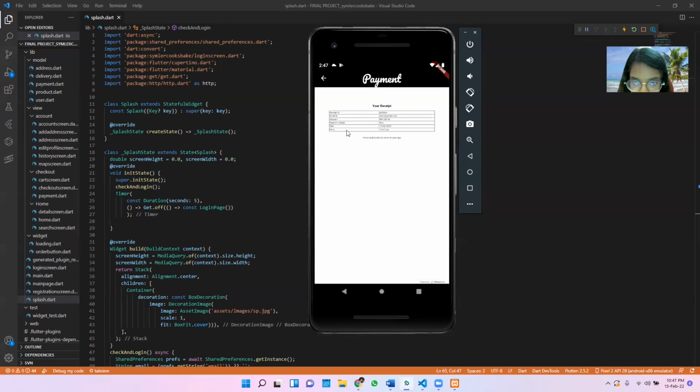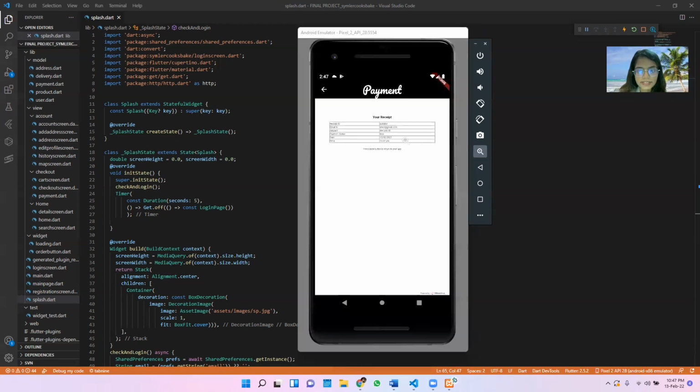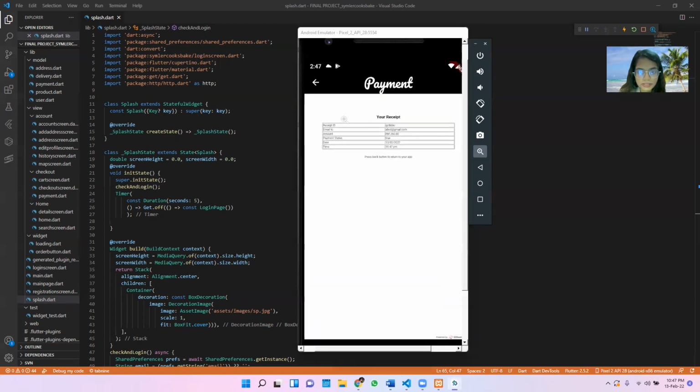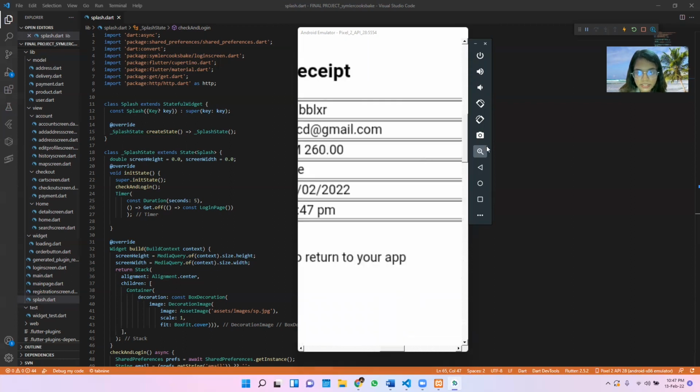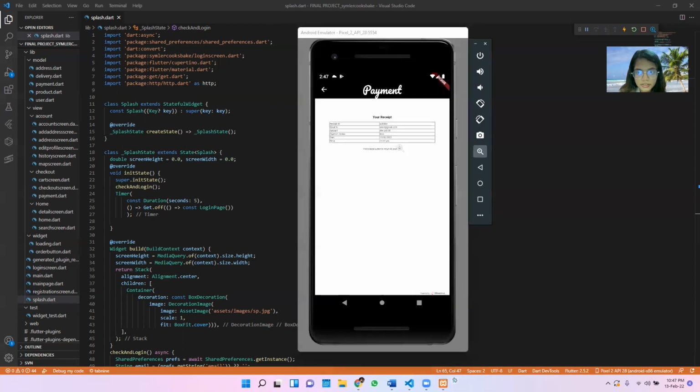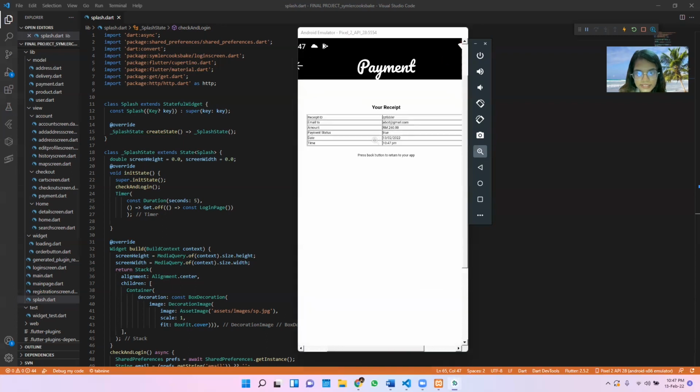Okay, here you can see the receipt. I will zoom it if it's possible. Yes, here you can see the receipt, which stated the receipt email to and the total amount, date, as well as the time.